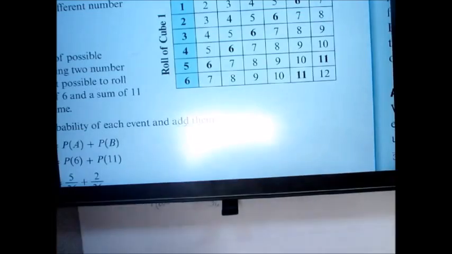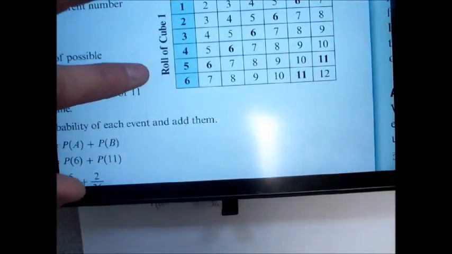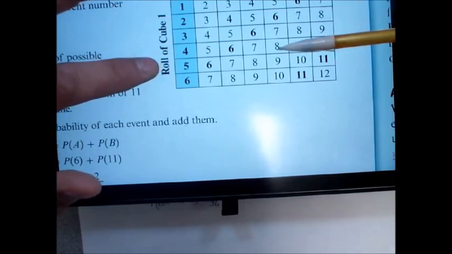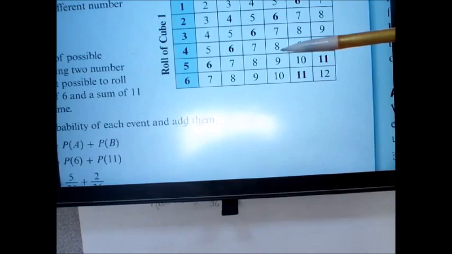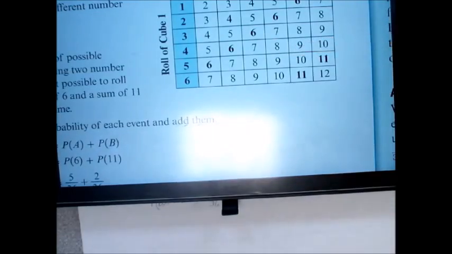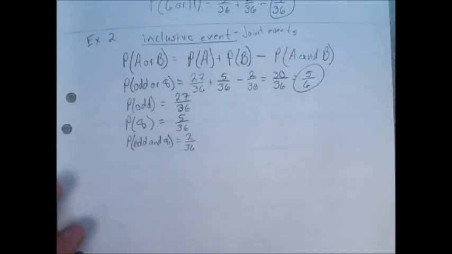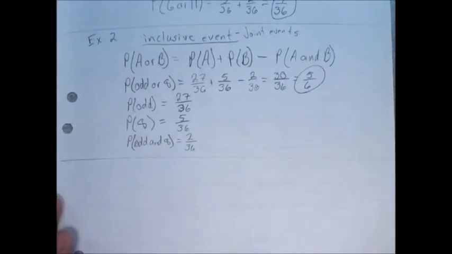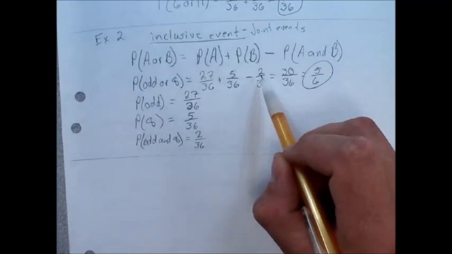Then I go through each one of these and I count them all the way up. And notice that when we get to the 4 and 4, I would have to count that 8 because it's an 8, even though it's got 2 even numbers in it. When I added them all up, I would get 30 over 36. So this is supposed to be a shorter way, and once you get used to it, I guess it is. But ultimately, you're adding up all of the different possibilities and subtracting when they both happen at the same time. Okay?